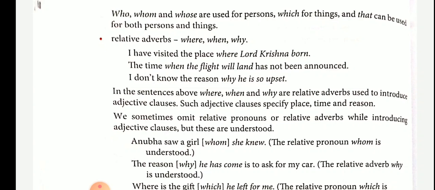If the noun is a thing, we use the relative pronoun which, and the relative pronoun that can be used for both persons and things. You have to be careful, that is an exception. That is a relative pronoun which can be used for both persons and things.